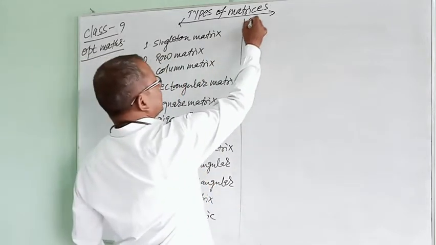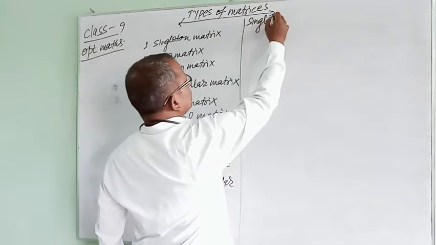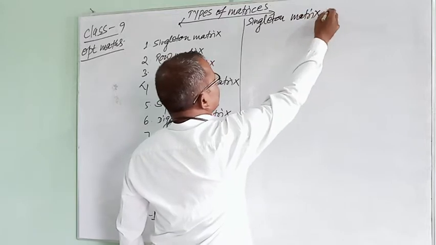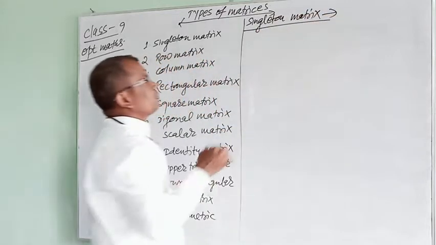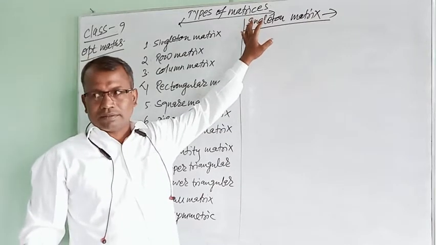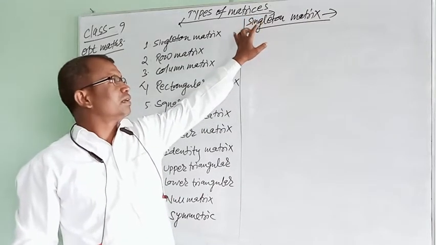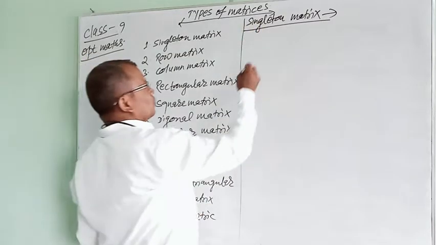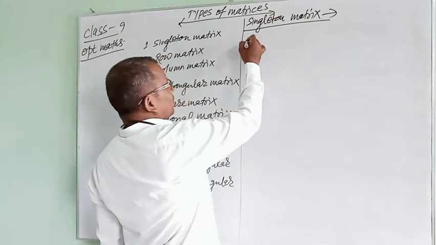Here, first is a singleton matrix. From the word singleton also we can make it clear. Singleton means single plus ton. Single means one.